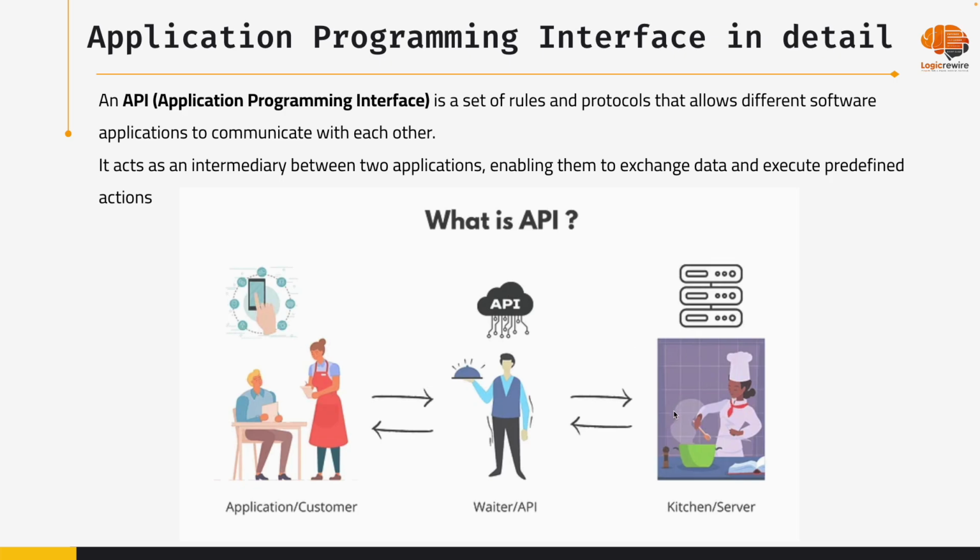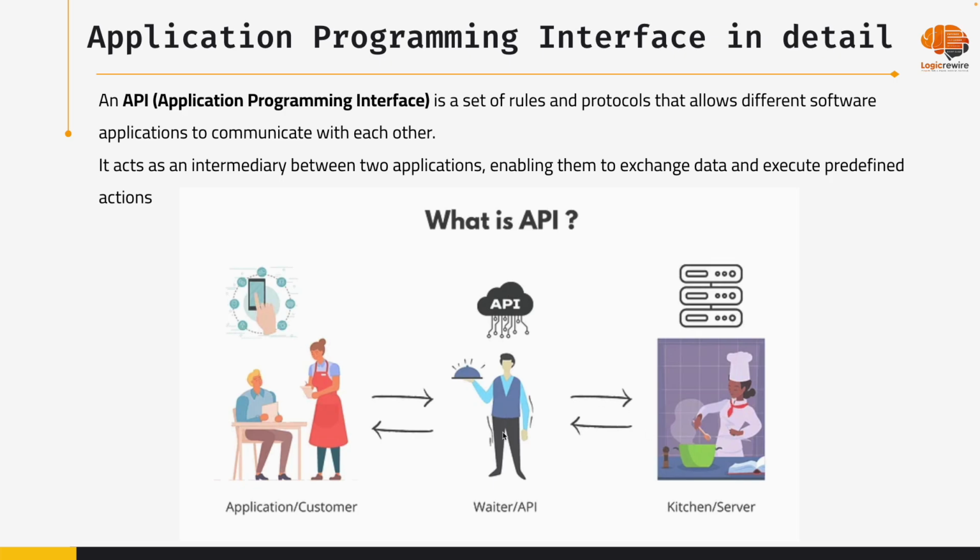Another thing: let's suppose in between, the customer says, I have ordered this, but I want to add some more items, or I want to cancel my order. That is kind of updating, right? Let's suppose he has ordered two or three items, but he says, no, I don't want this item, in place of this I want another item. So that is kind of updating. The update operation is also done by the API. Understood?